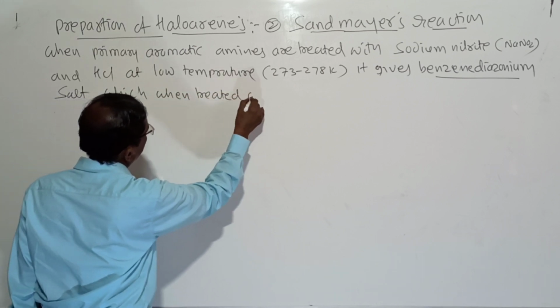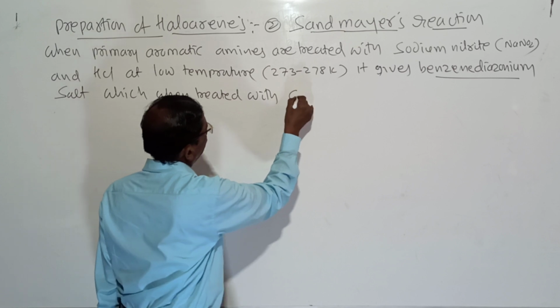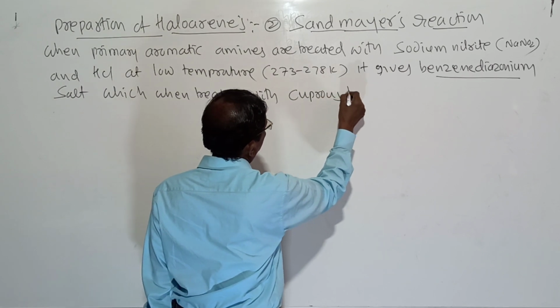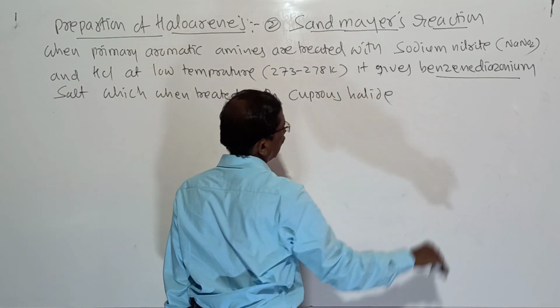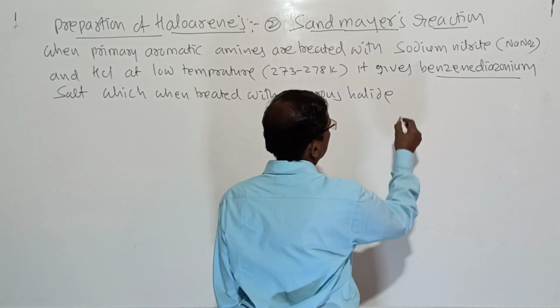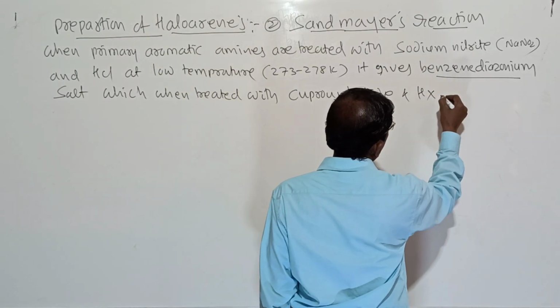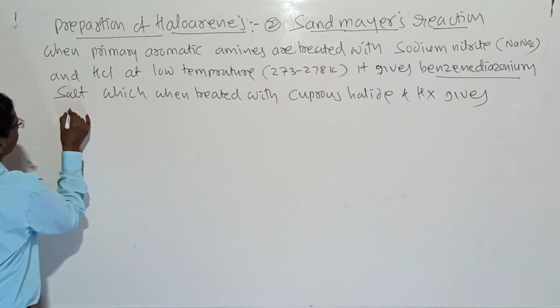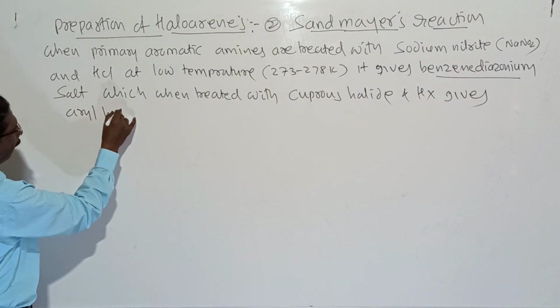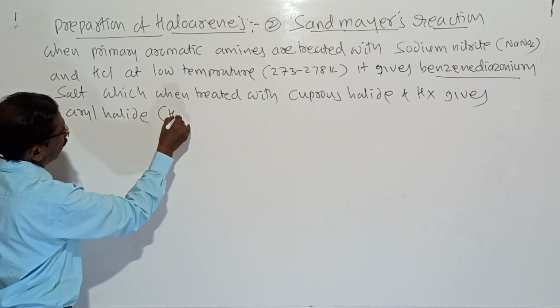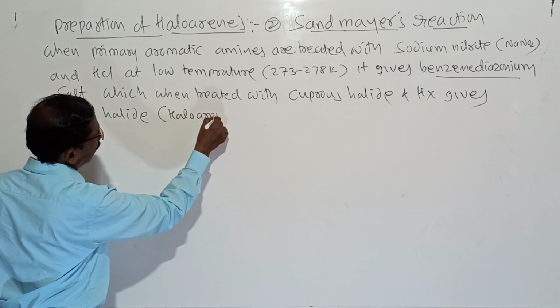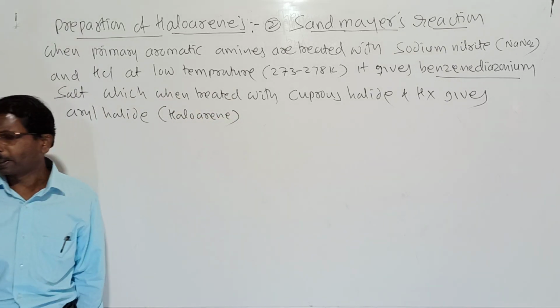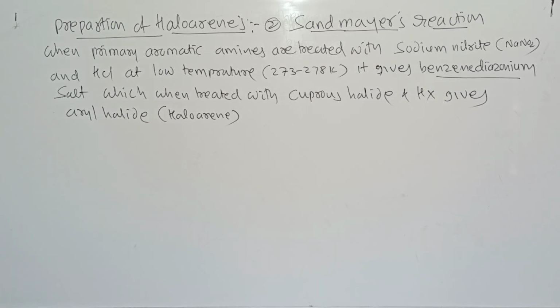when treated with cuprous halide and halogen acid gives aryl halide, or it is also called haloarene. Look here, it is a statement.